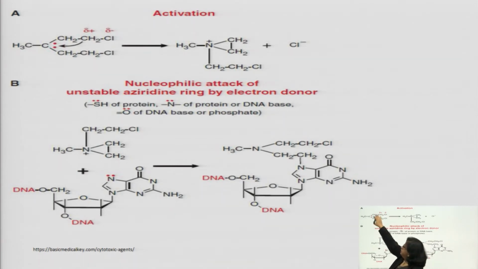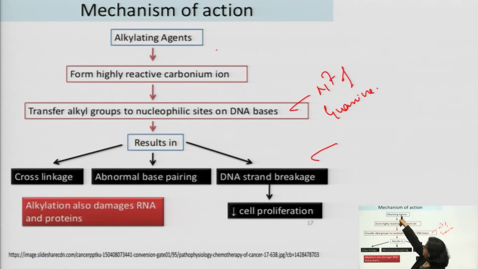This is the alkylating agent mechlorethamine. Here you see under physiological conditions it generates a carbonium ion. First step, the alkylating agent generates a highly reactive carbonium ion.